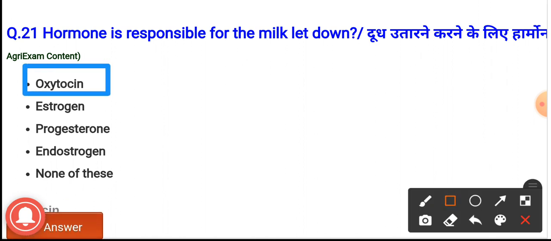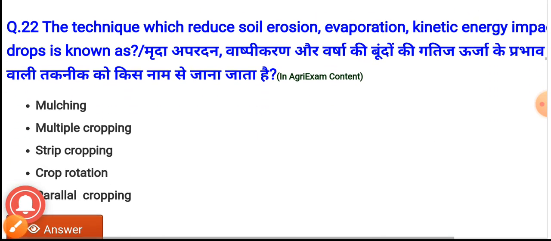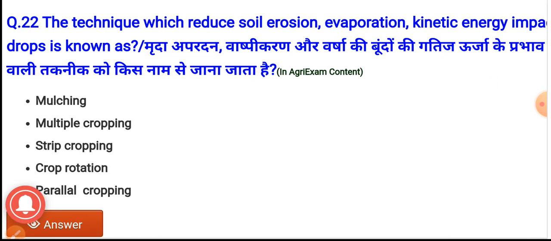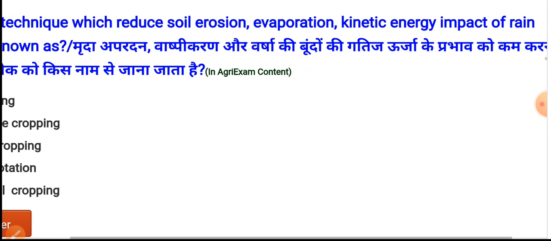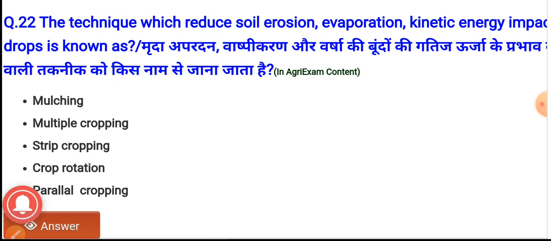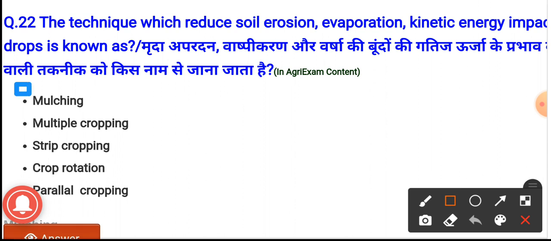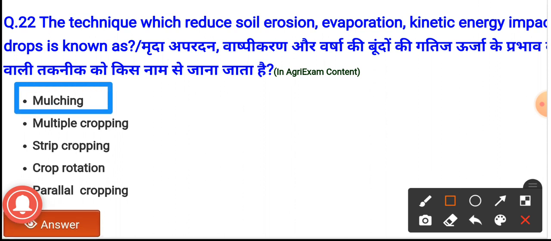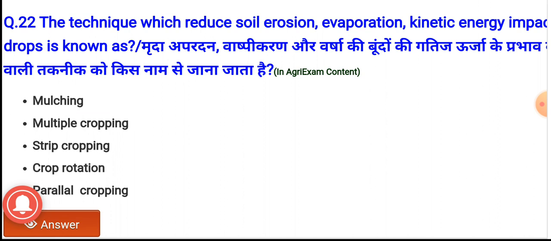Next question, question number 22. The technique which reduces the soil erosion, evaporation, kinetic energy and the impact of raindrops is known as. The options are mulching, multiple cropping, strip cropping, crop rotation, parallel cropping. And the correct option is option A, mulching. It is the technique which reduces the soil erosion, evaporation, kinetic energy and the impact of raindrops.